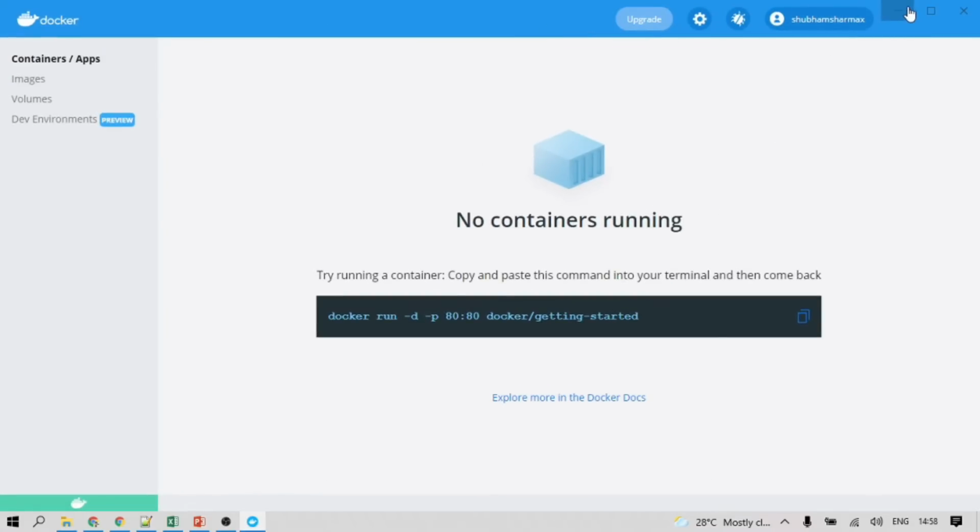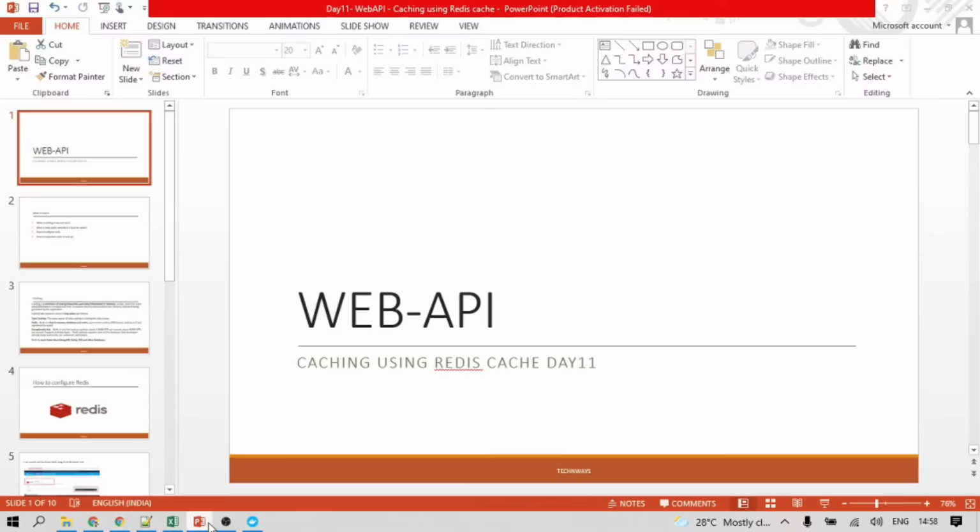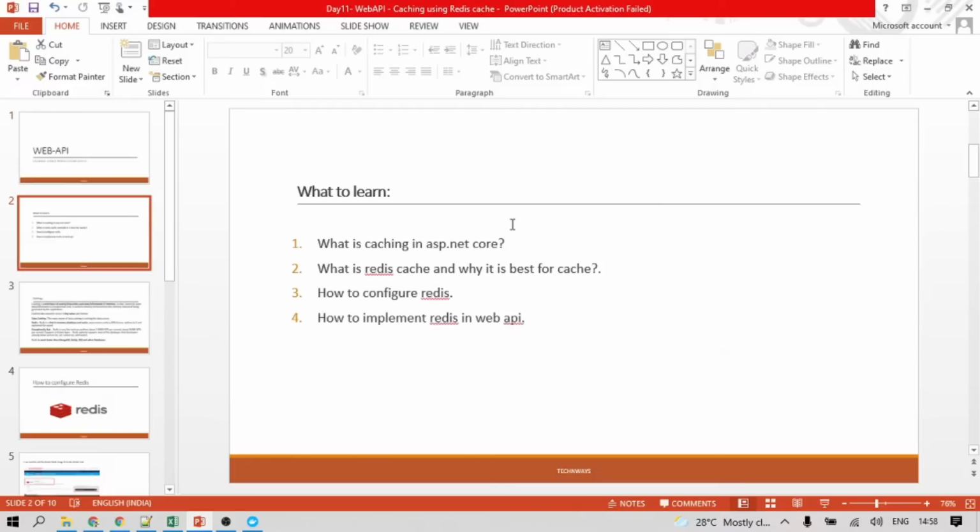So what we need to do here for the Redis cache, and what we are going to learn today: what is caching in ASP.NET Core, what is the Redis cache and why it is best for caching, how to configure Redis, and how to implement Redis in a web API.